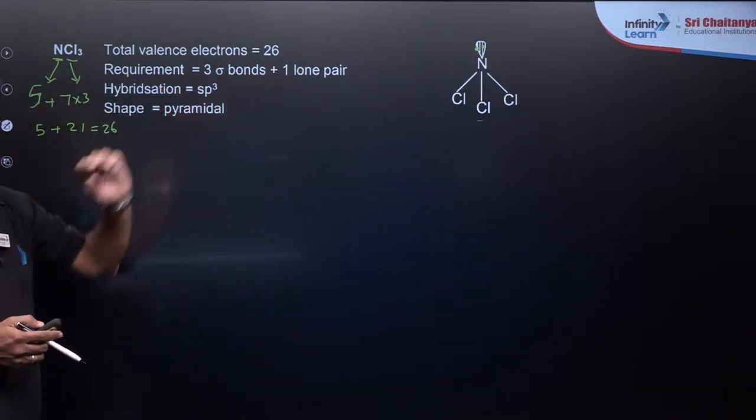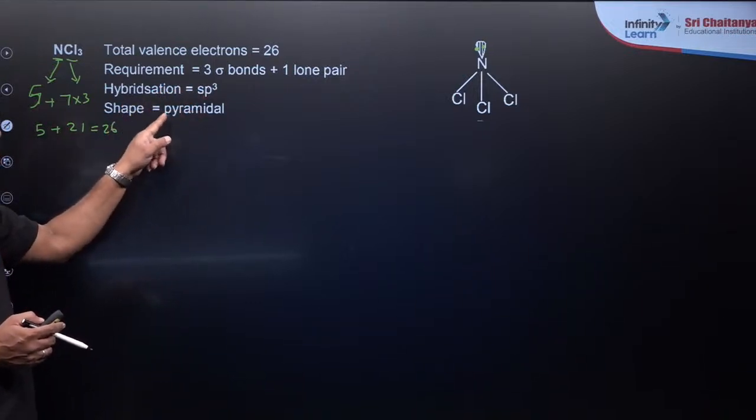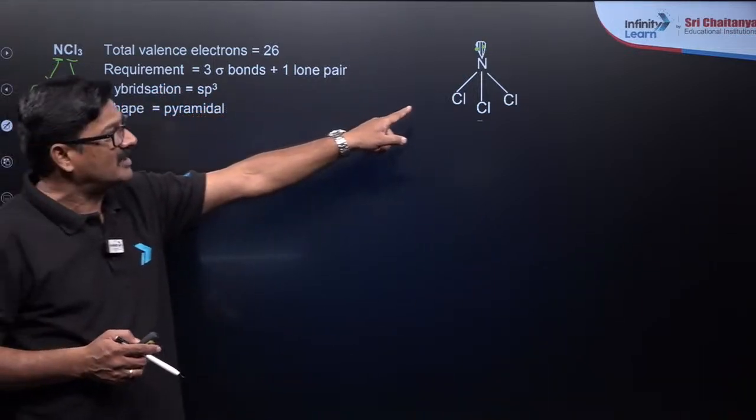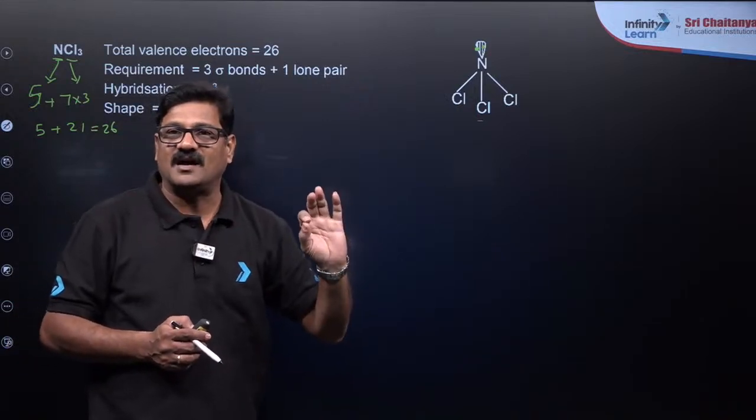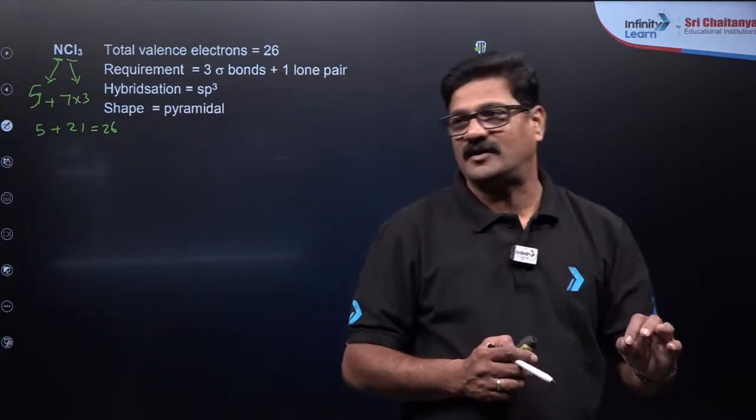So total steric number 4 होगा. So इसका वजह से sp3 होगा. Shape is going to be trigonal pyramidal. Like that, हर structure का आप खुद analysis पकड़ना ज़्यादा important है.